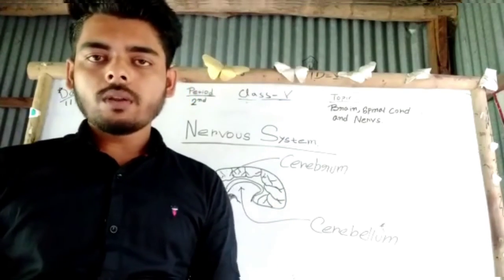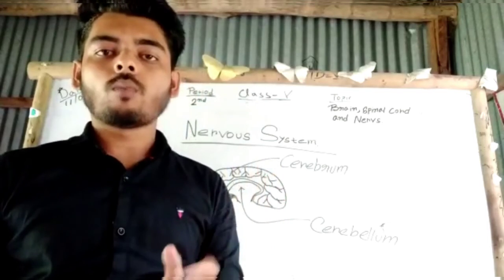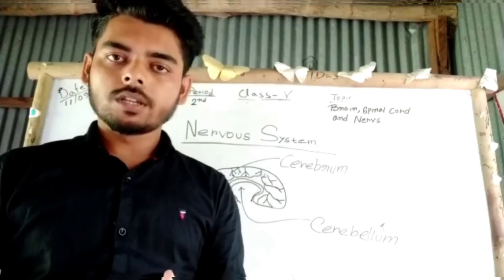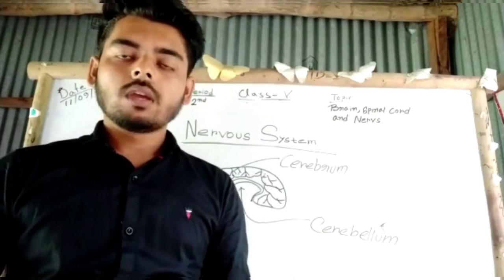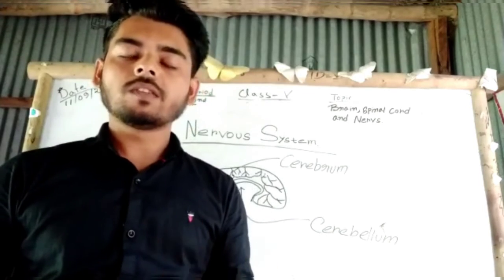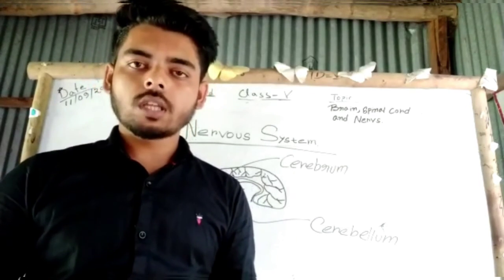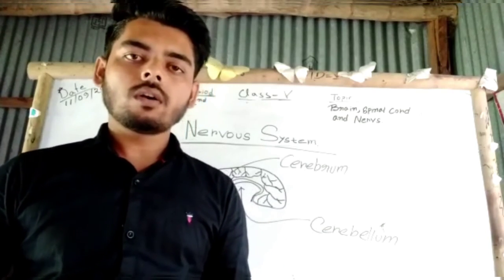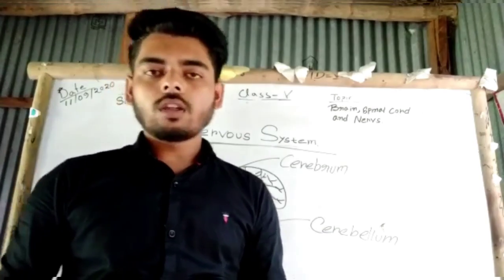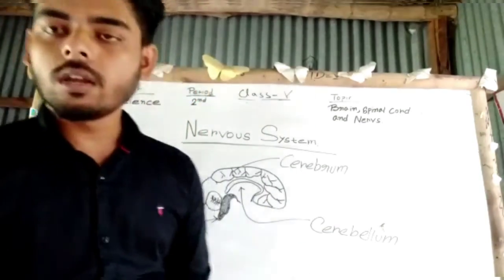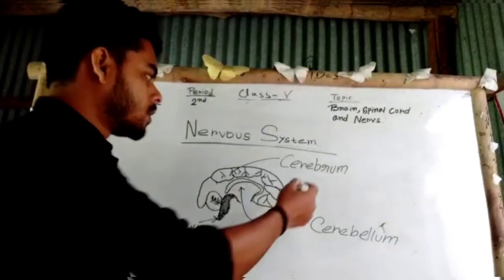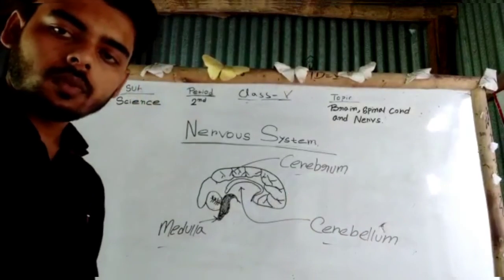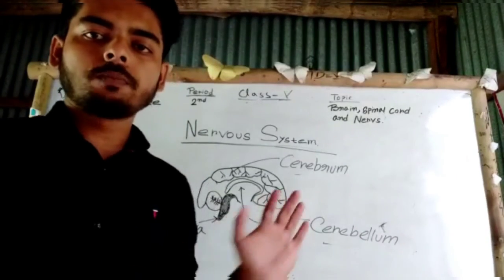So what is brain? Brain is an important part of our body. It controls our intelligence, abilities, memories and all that. It receives messages from different parts of our body and processes them, and after that it sends instructions to our muscles or our organs. Further, we can divide brain into three parts: first one is cerebrum, second one is cerebellum and last one is medulla. So let's discuss these parts' functions.